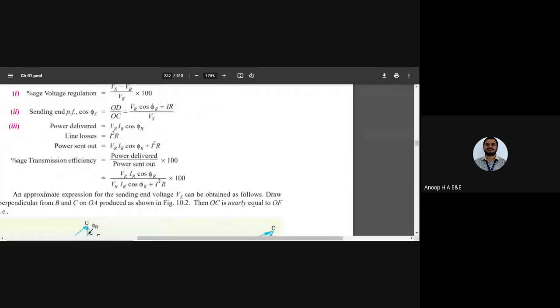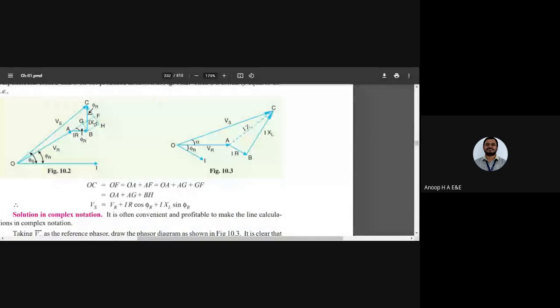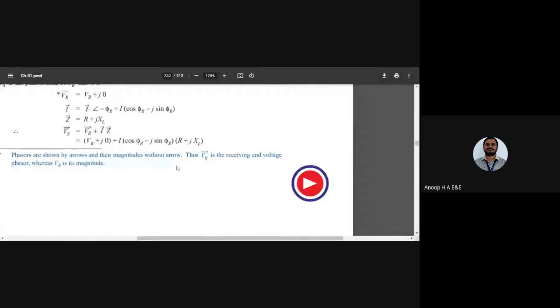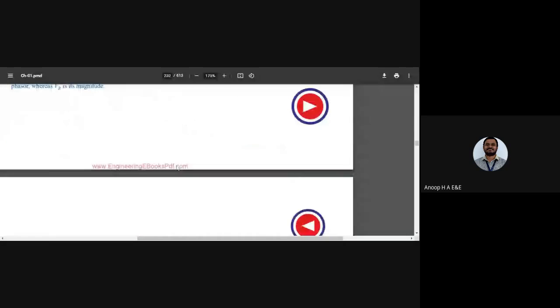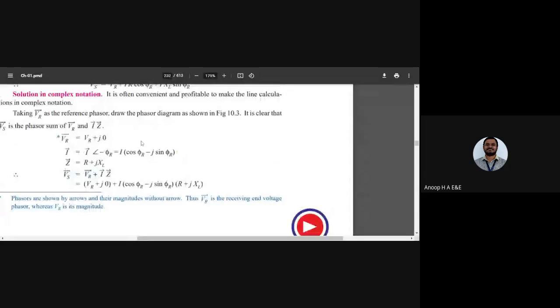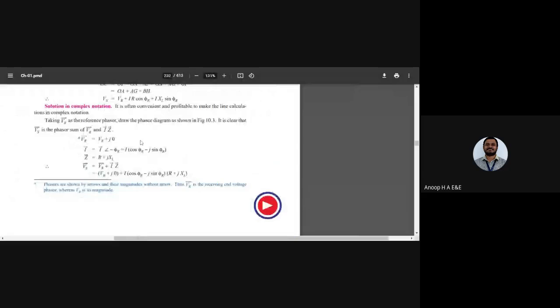We have another method also which I wanted to discuss, but this is the complex notation that we got. We are going to use this type of complex notation while solving the numerical problems, and we are going to get the same answer or relatively the same answer. There might be some variations.